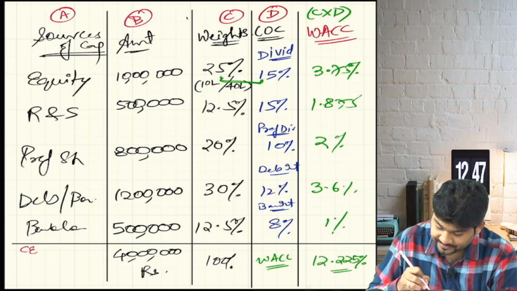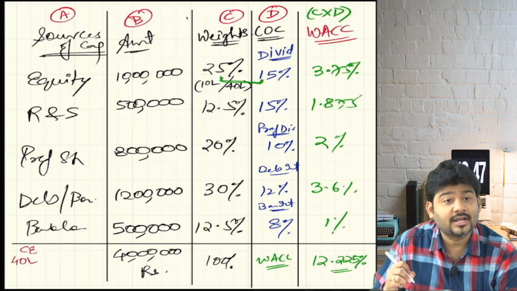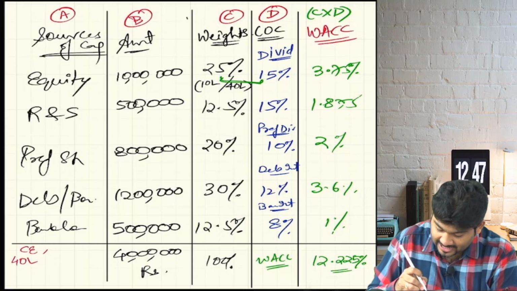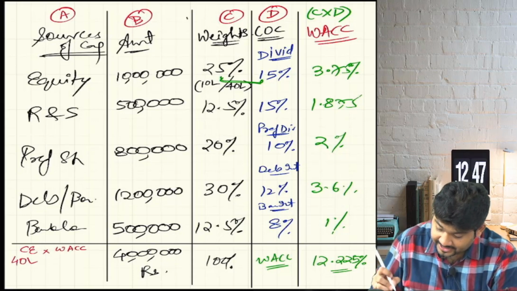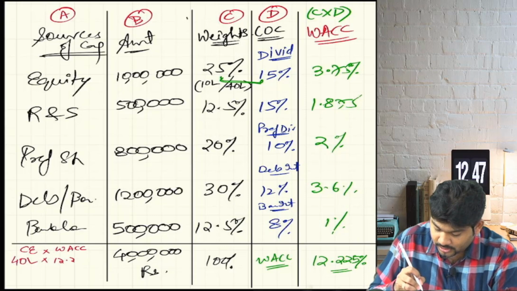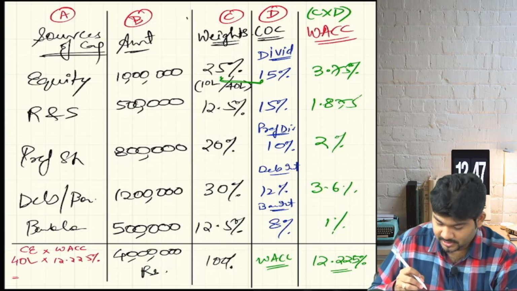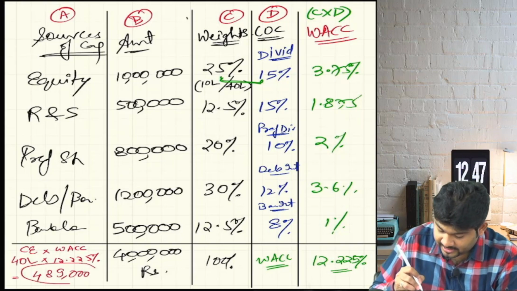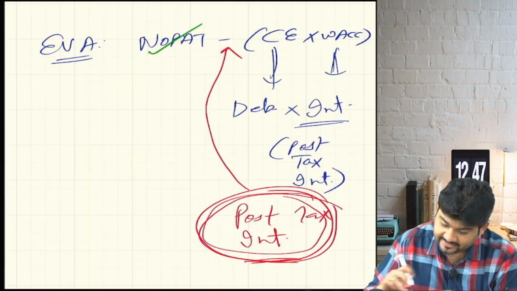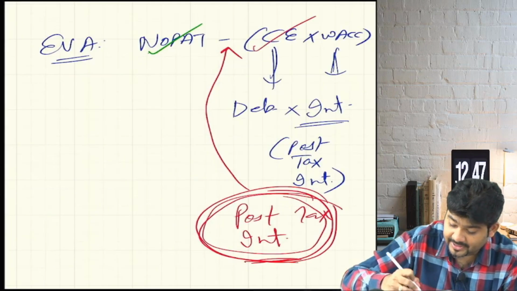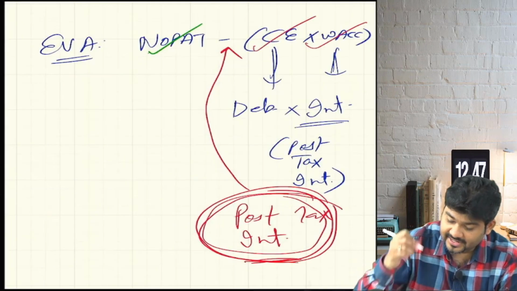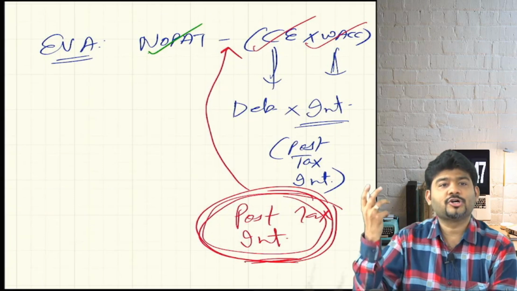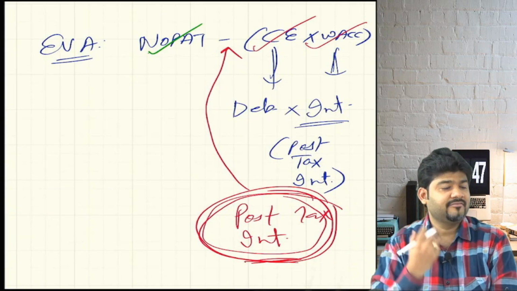Here itself, I know the capital employed. 40 lakh is my total capital employed. Multiply by weighted average cost of capital, which is 12.225%. You will get 4 lakh. Are we understanding? So with this, I am clear with capital employed, I am clear with weighted average cost of capital. In short, I am clear with economic value added.